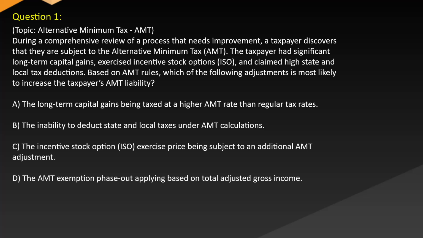Based on AMT rules, which of the following adjustments is most likely to increase the taxpayer's AMT liability? A. The long-term capital gains being taxed at higher AMT rate than regular tax rates. B. The inability to deduct state and local taxes under AMT calculations. C. The incentive stock option, ISO, exercise price being subject to an additional AMT adjustment. D. The AMT exemption phase-out applying based on total adjusted gross income.